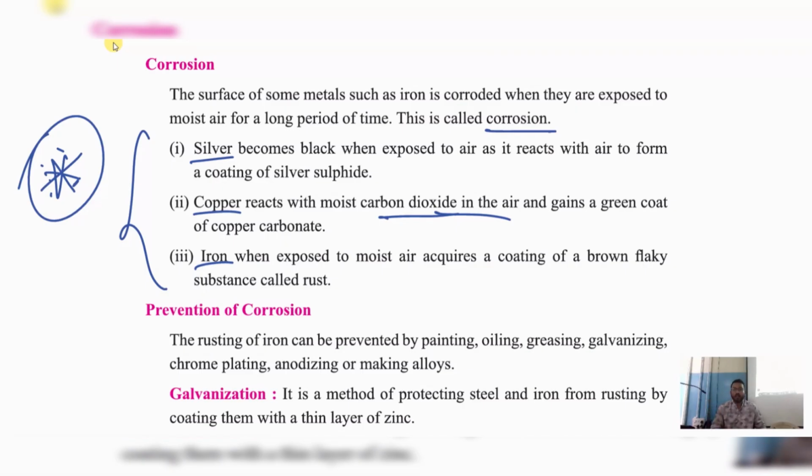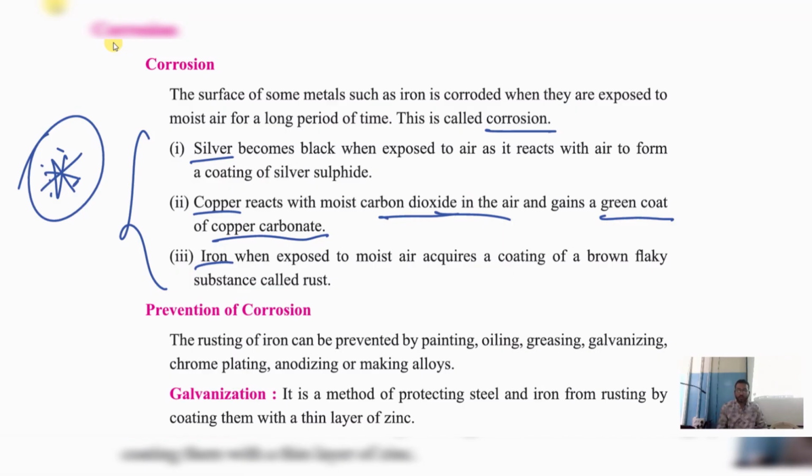But here, when copper reacts with the moist carbon dioxide in the air, it gains a green coat. कॉपर के ऊपर एक ग्रीन कलर का कोट आ जाता है. Have you seen? घर के अंदर तांबे के बर्तन वगैरह देखो बेटा, पुराने बर्तन, उनके ऊपर एक ग्रीन कलर का कोट आ जाता है. That is nothing but copper carbonate. Understood?